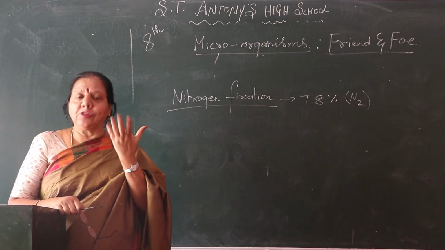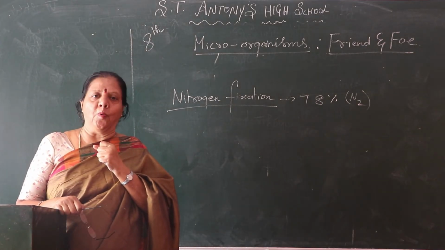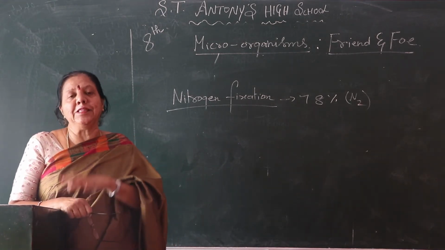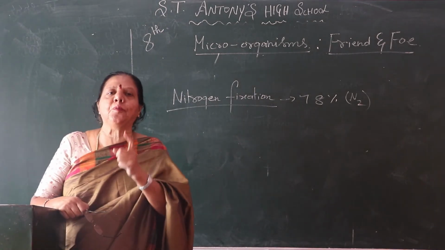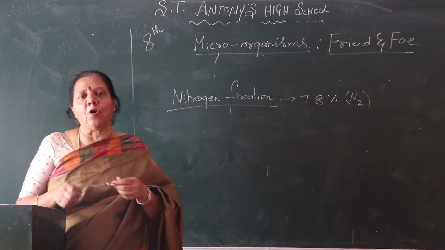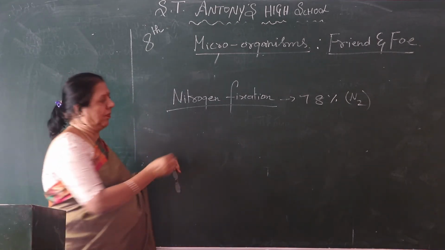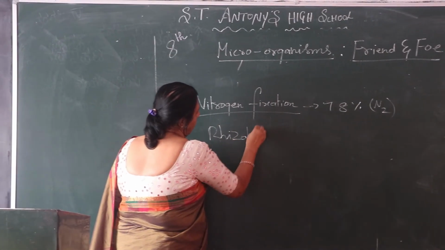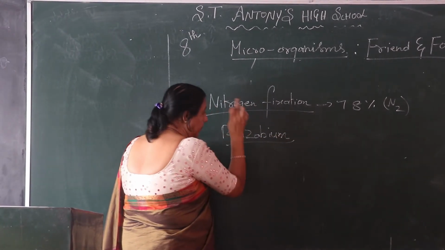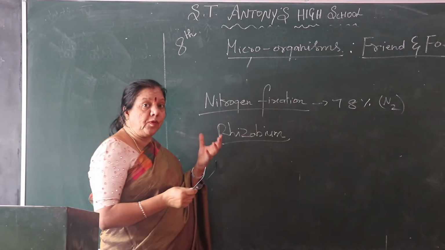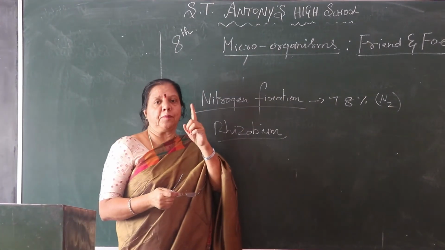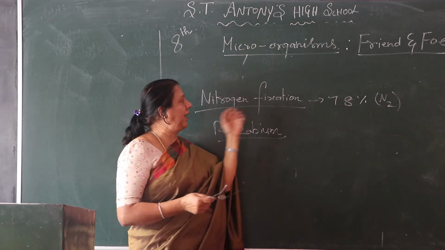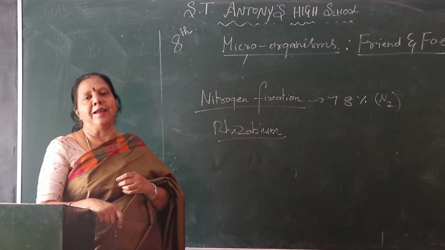Like oxygen. Without oxygen, can we live, children? No. Like that, without nitrogen, no root will be developed. In the soil, nitrogen percent should be more. That is, we call it rhizobium. What do we call that one? Rhizobium. What do you call, children? Rhizobium. It is in the root. It absorbs nitrogen from the atmosphere. It helps the plant to grow. That is nitrogen fixation.